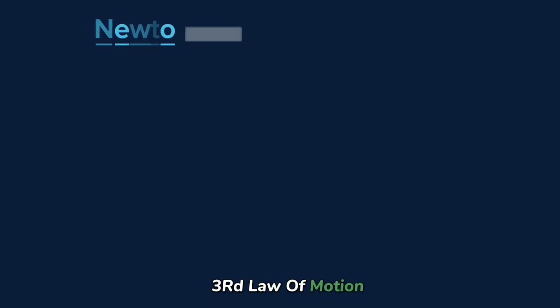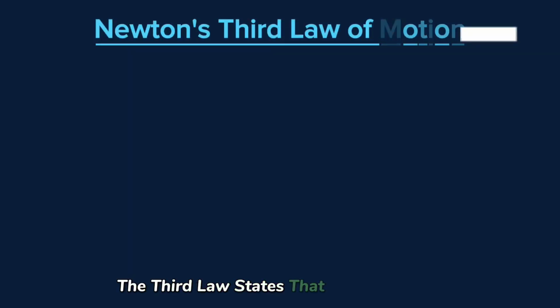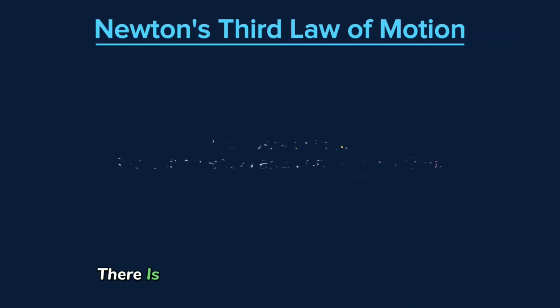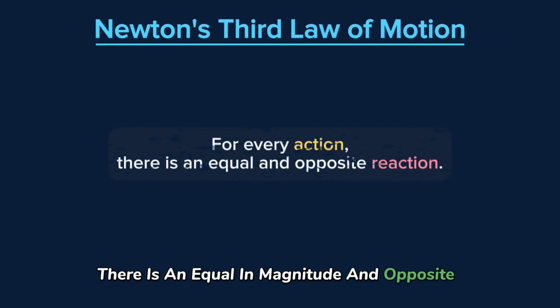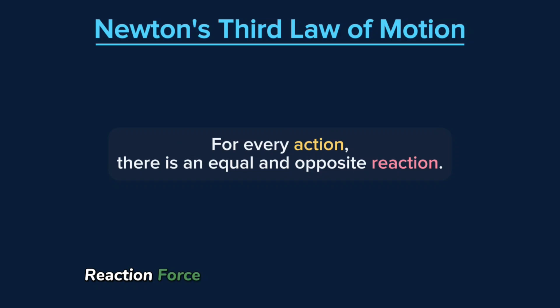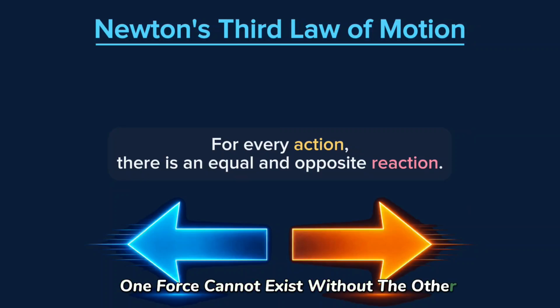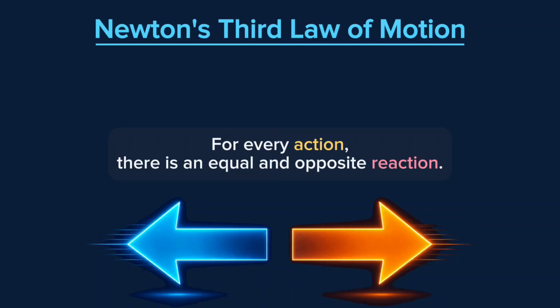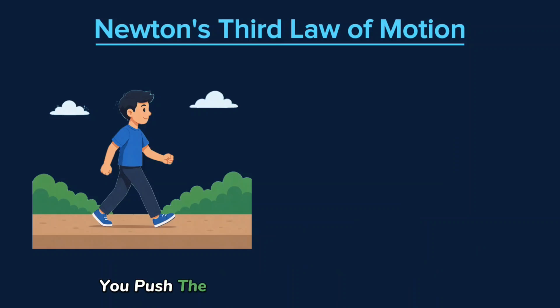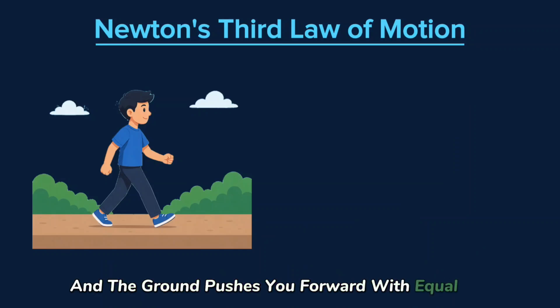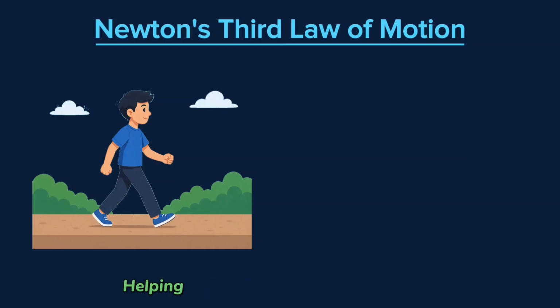Third law of motion. The third law states that for every action, there is an equal in magnitude and opposite in direction reaction force, and these forces act on different bodies. This means forces always occur in pairs. One force cannot exist without the other, and since they act on different objects, they do not cancel each other out. For example, when you walk, you push the ground backward with your feet, and the ground pushes you forward with equal force in the opposite direction, helping you move.